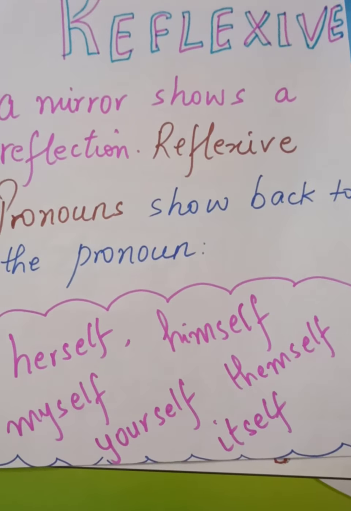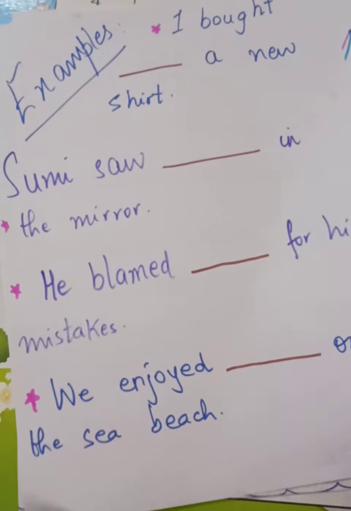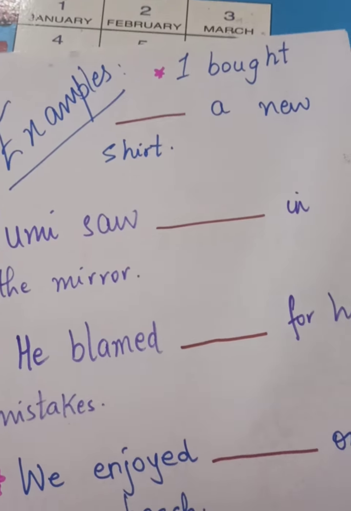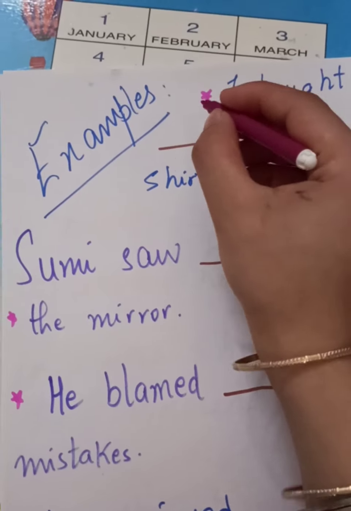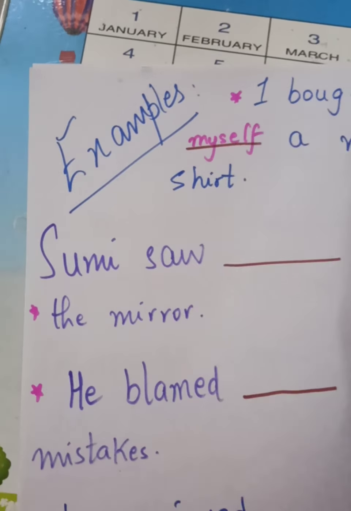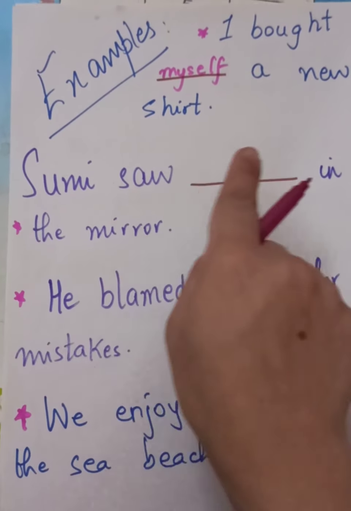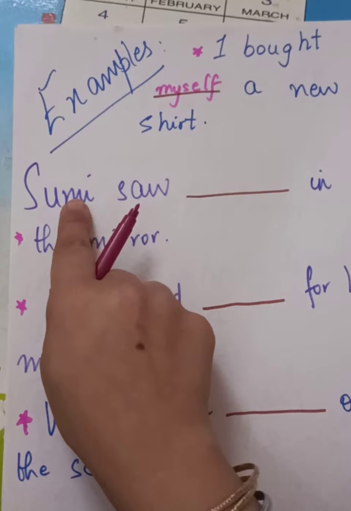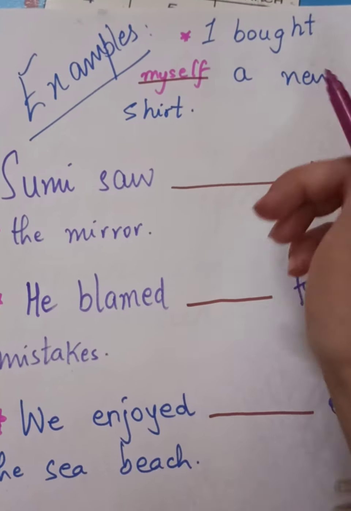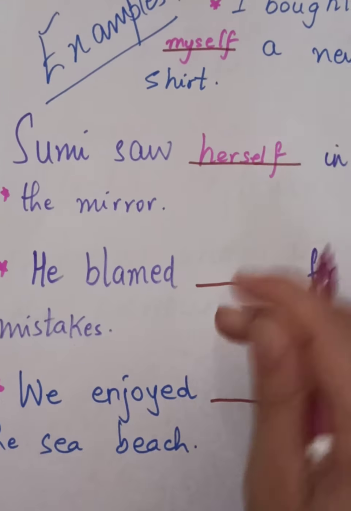Let's take a few examples to further understand this. Now, I bought dash a new t-shirt. Now I'm going to reflect I over here. So if I reflect to I, it will be I bought myself a new t-shirt. Sumi saw dash in the mirror. Now Sumi is standing in front of the mirror. Whom is she going to see? She is going to see herself in the mirror.